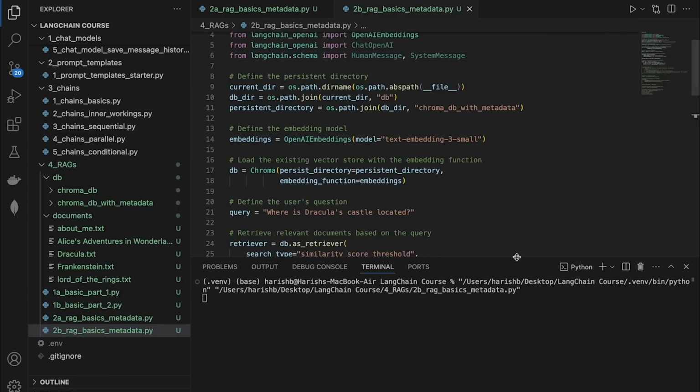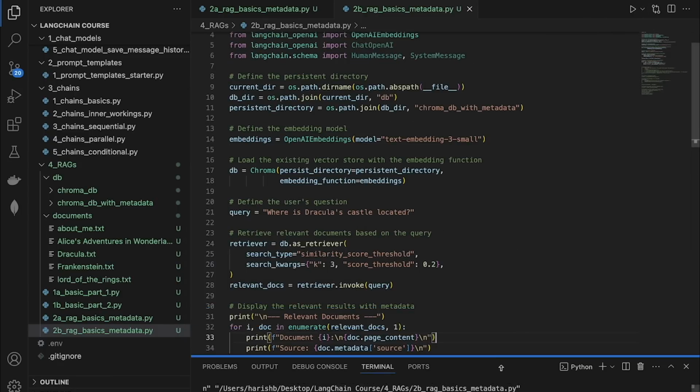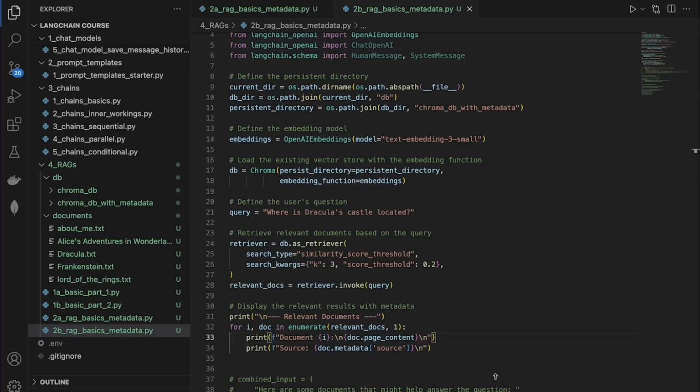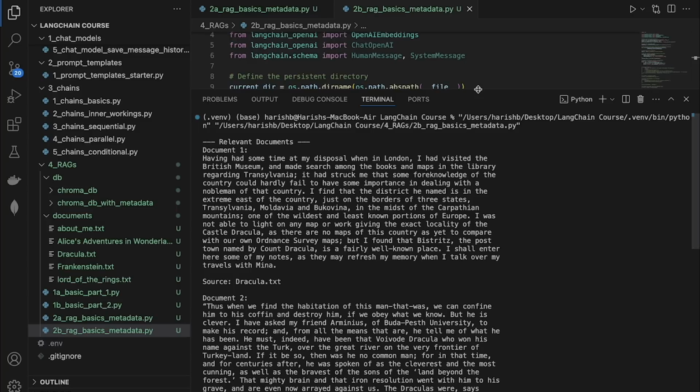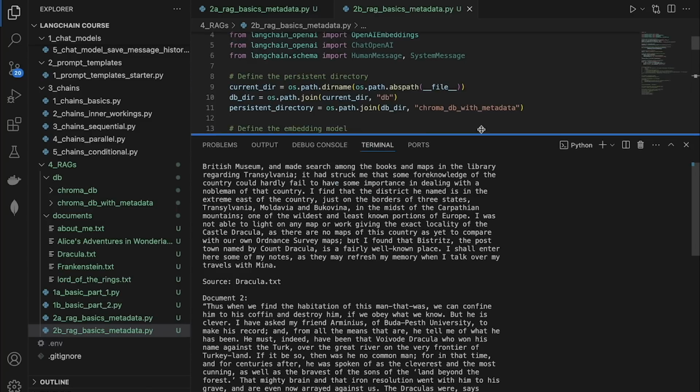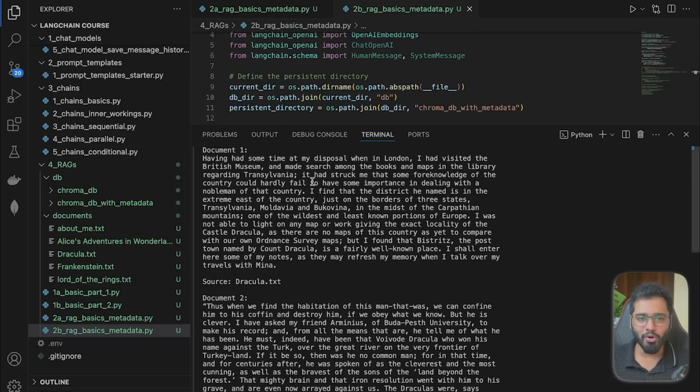So it's going to take anywhere from 4 to 10 seconds. And amazing. We now have 3 chunks, and these are pretty big chunks. We know that Dracula exists in this town called Transylvania, if you've watched any of the animated movies. So let us actually see if the term Transylvania is present in any of these retrieved chunks.